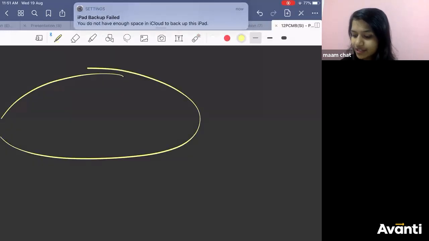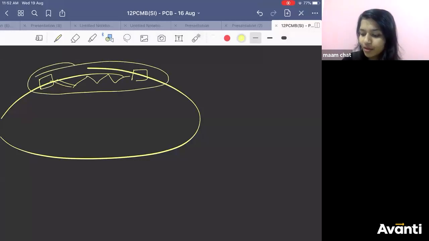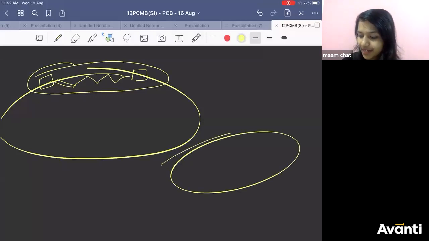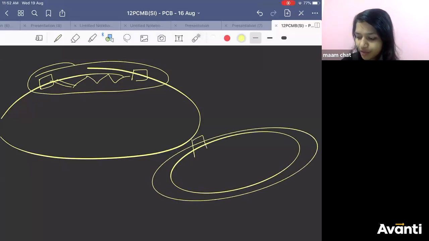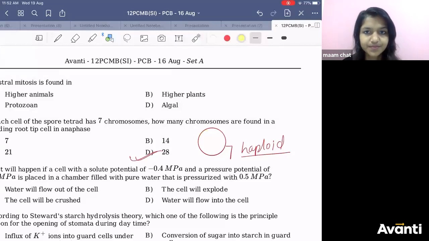If this is your light reaction, which takes place in the thylakoid membrane, you have PS2, PS1. Here also, what is there? Electron carriers are there: cytochrome b6f complex, plastoquinone, plastocyanin. So they are talking about this, and then they are talking about the mitochondria ETS, the inner membrane of mitochondria, where you get 5 complexes. It is from both photosynthesis and respiration, a combination of both.